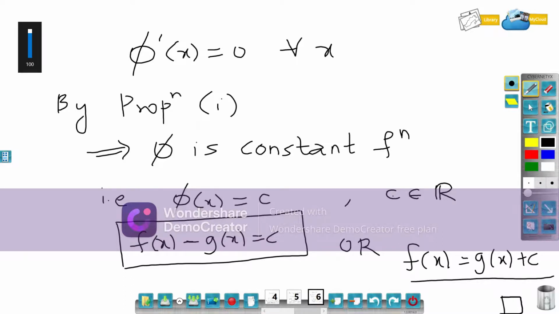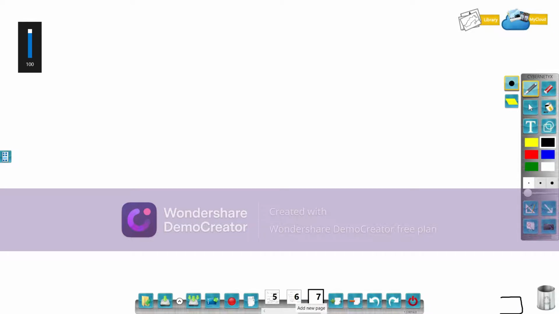There is one more application, that is proposition number 3.